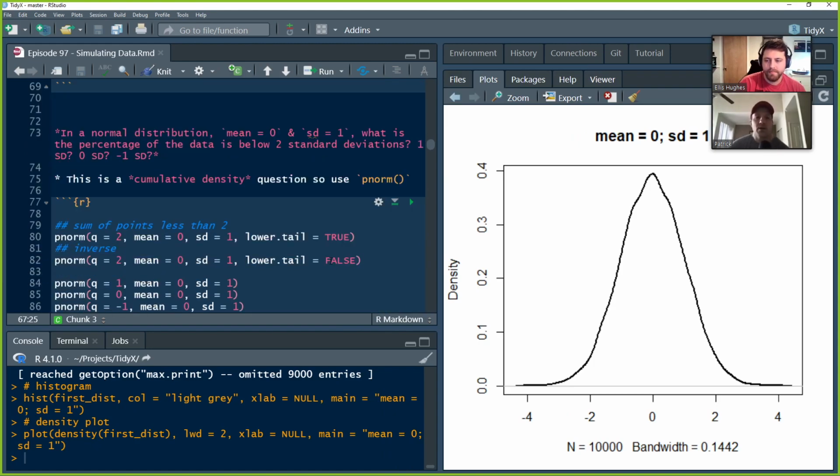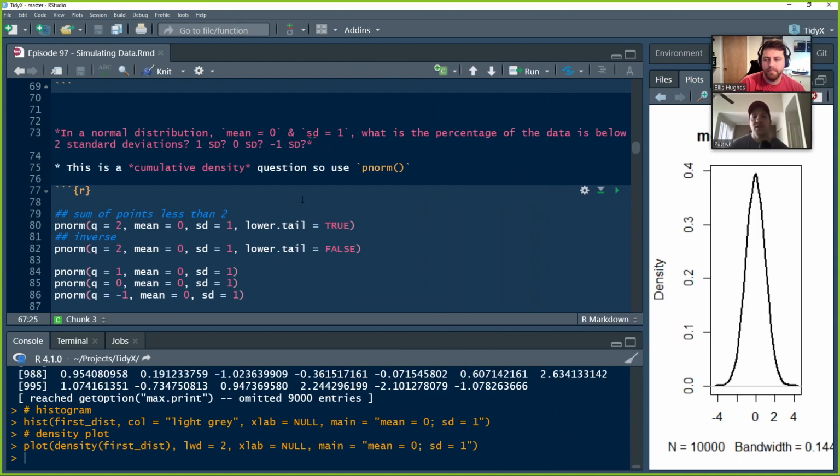All right. So let's talk about cumulative density. In a normal distribution with a mean of 0 and standard deviation of 1, we want to know what is the percentage of data that's below a specified value. So what if you're 2 standard deviations out in that distribution to the right? What if you're 1 standard deviation? What if you're right in the middle? Or what if you're below the middle? What if you're 1 standard deviation below the mean? What's the probability of data below that?